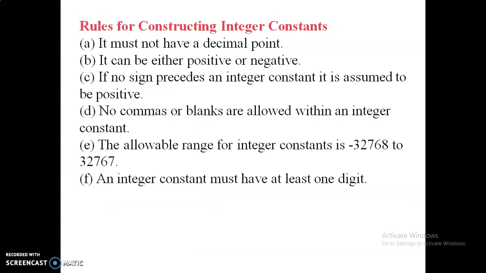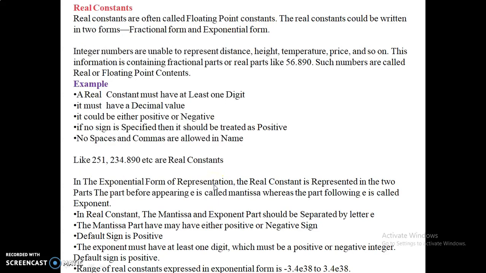So then the rules for constructing integer constants. Okay, what are the rules? It must not have a decimal point, and it can be either positive or negative. If no sign is given, it should be considered as a positive number. No commas or blanks are allowed within an integer constant. The allowable range of integer constants is minus 32768 to 32767. Okay, and integer constants must have at least one digit.